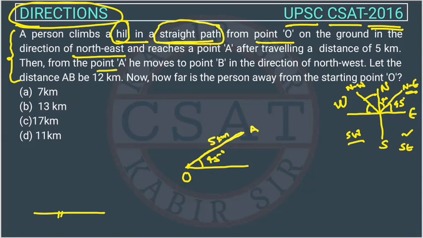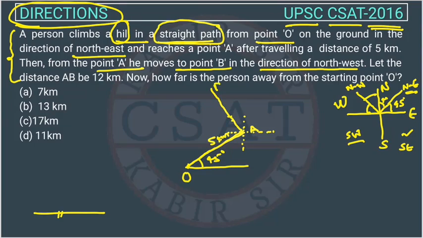Then from point A he moves to point B in the direction of northwest. The northwest direction is this side. From here you can imagine or assume, on which side will be the northwest? The northwest will be this side.